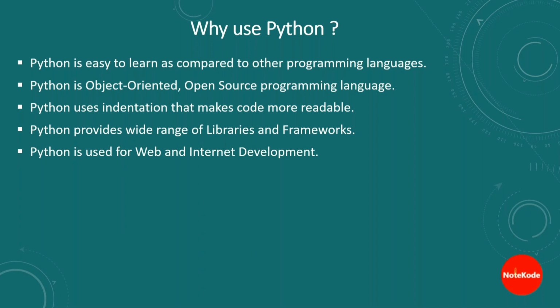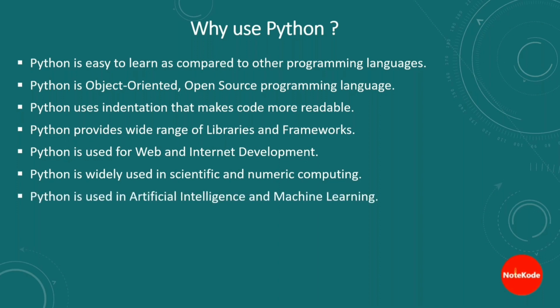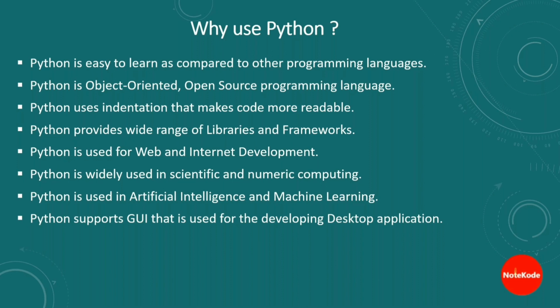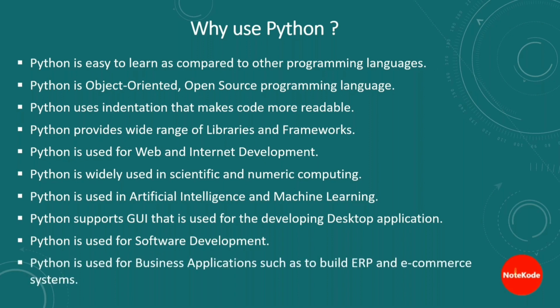Python is used for web and internet development. Python is widely used in scientific and numeric computing. Python is used in artificial intelligence and machine learning. Python supports GUI that is used for developing desktop applications. Python is used for software development. Python is used for business applications such as to build ERP and e-commerce systems.